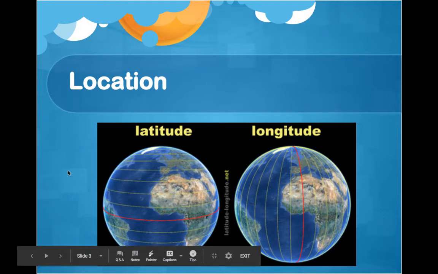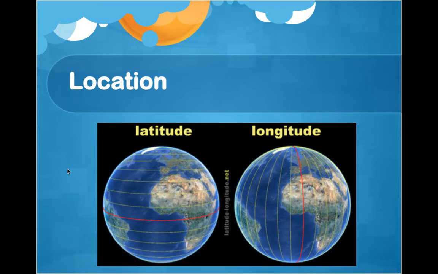Now, the first theme that we're going to look at is location. Now, location is a very simple concept. Location is simply where things are. When we want to understand location, we are talking about specifically where on planet Earth something is. It really doesn't get any more complicated than that. It's just where is something located on planet Earth?